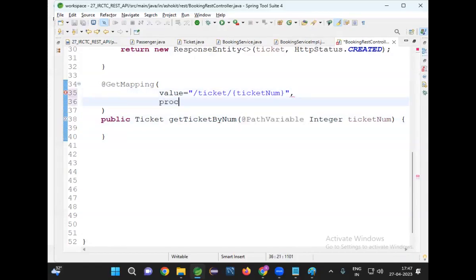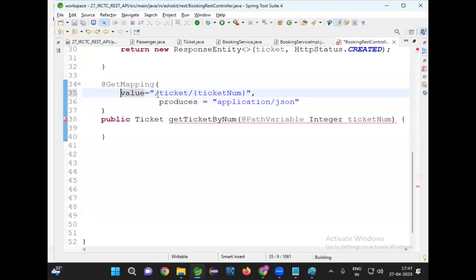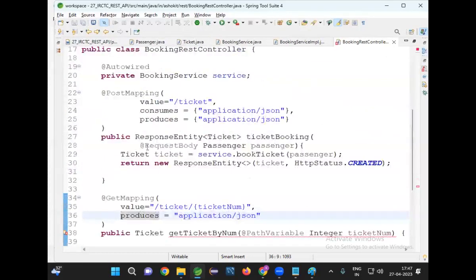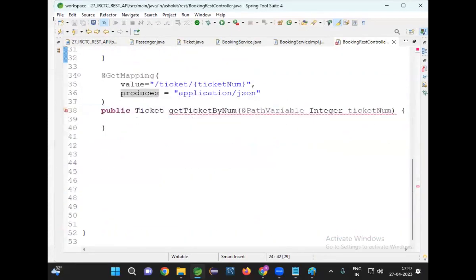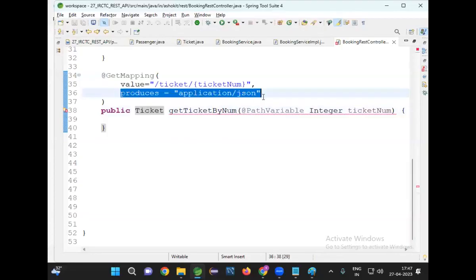When you are returning an object, what can I specify? Produces. What is that? application/json. Why is consumes not available? No body. So whenever a method is taking data from the body, then only consumes. When a method is returning an object, then only produces.